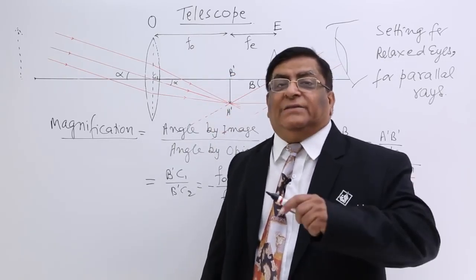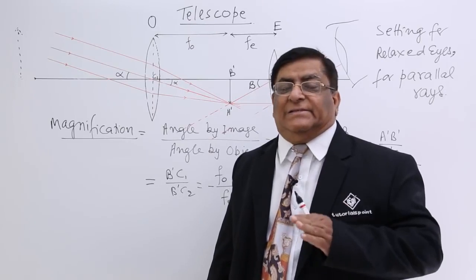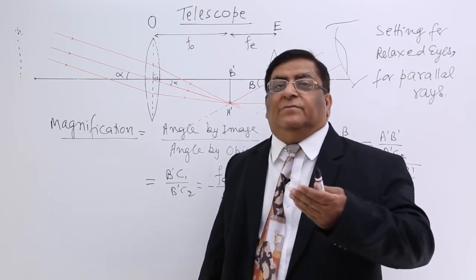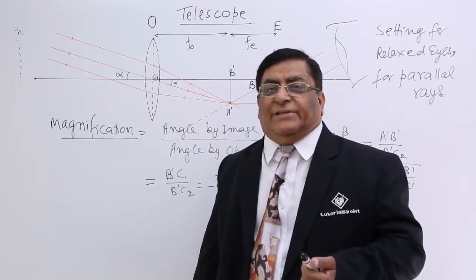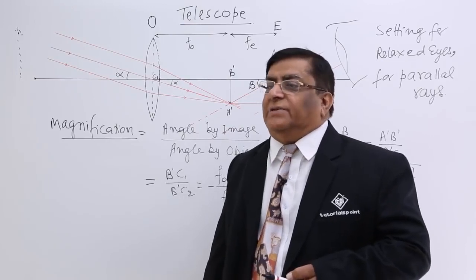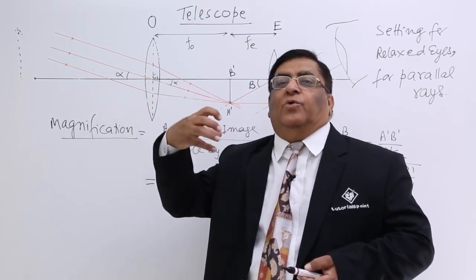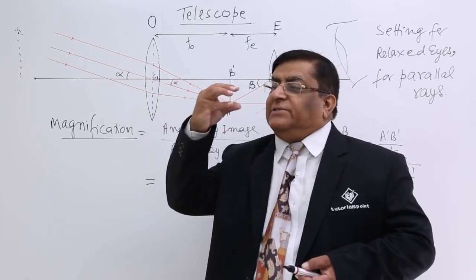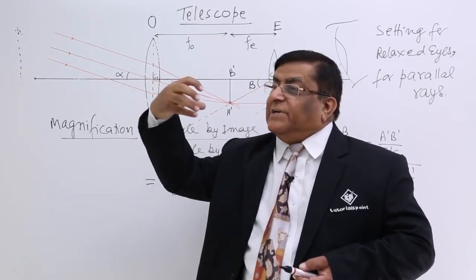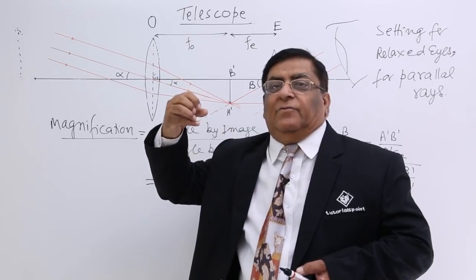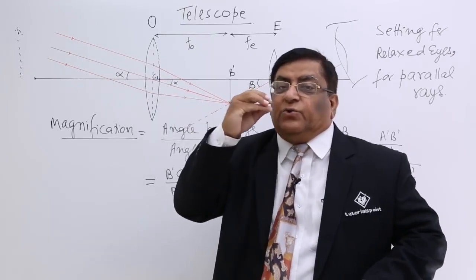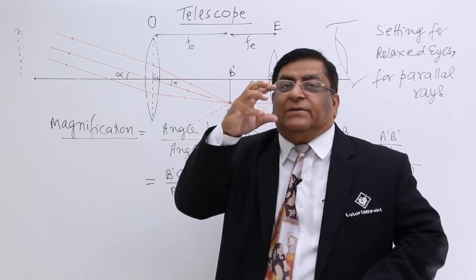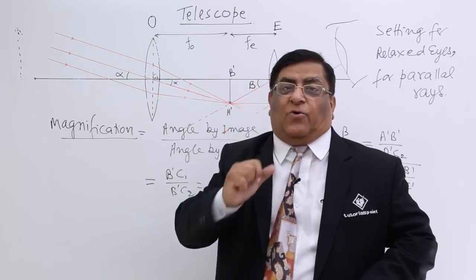Now to make this effect less, we want to see a brighter and brighter image. What should we do? The answer is we should collect more and more rays, so that even in such a ray, the rays which are coming are 100, we want to make it 1000, so that when we magnify it, the intensity does not fall.